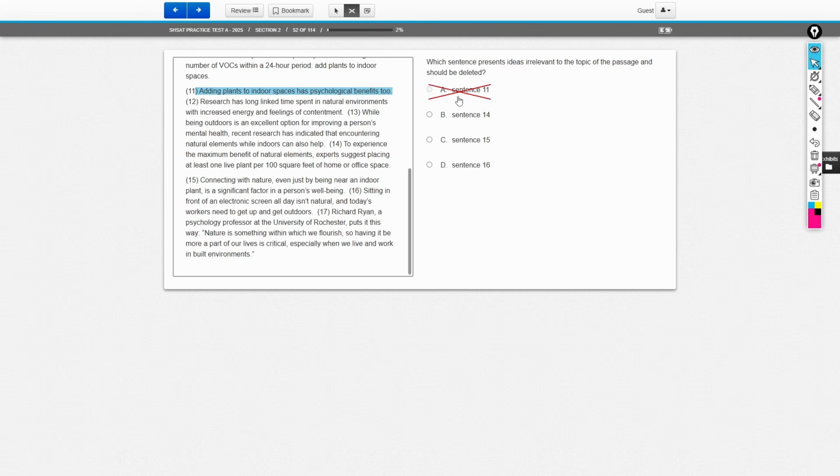All right. Choice B says sentence 14 is relevant. And 14 says, to experience the maximum benefit of natural elements, experts suggest placing at least one live plant per 100 square feet of home or office space. Okay. Now, is this relevant or irrelevant?